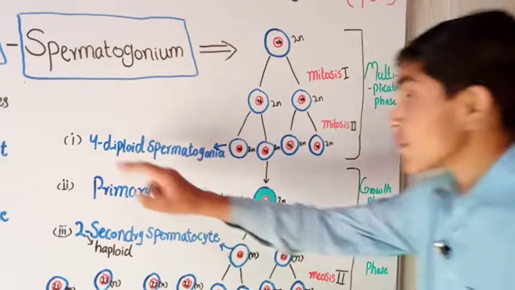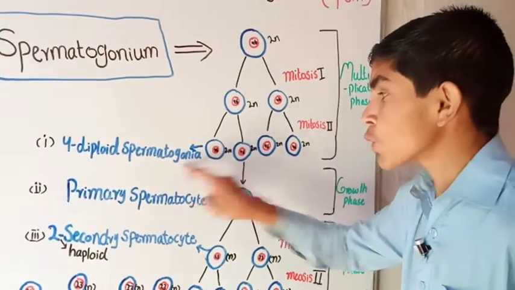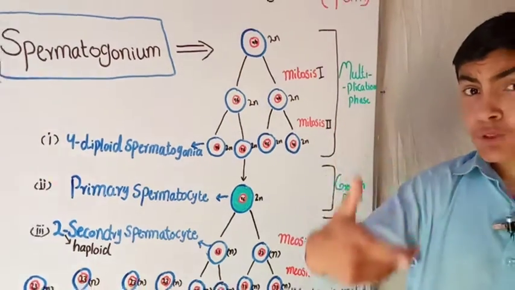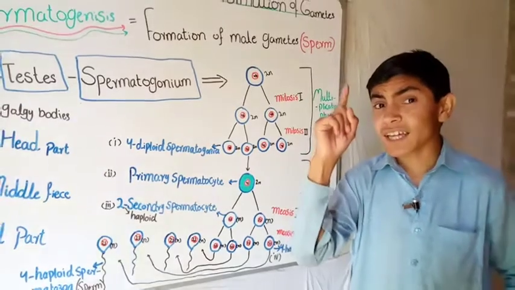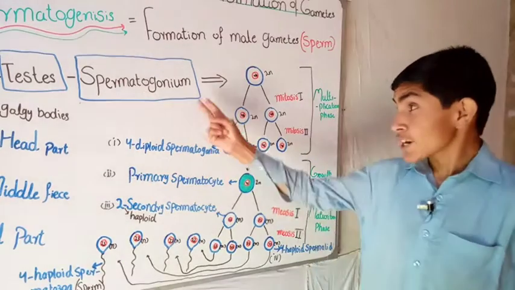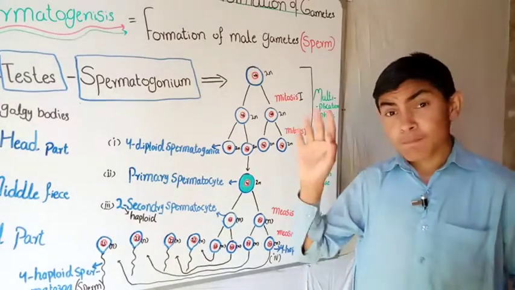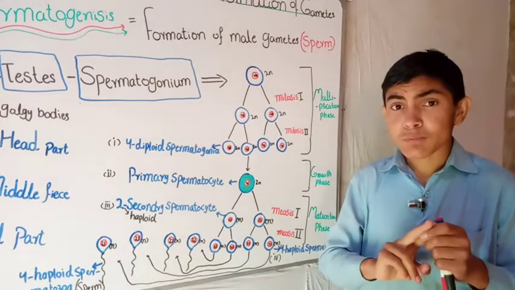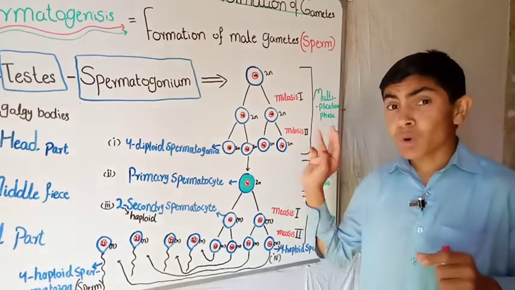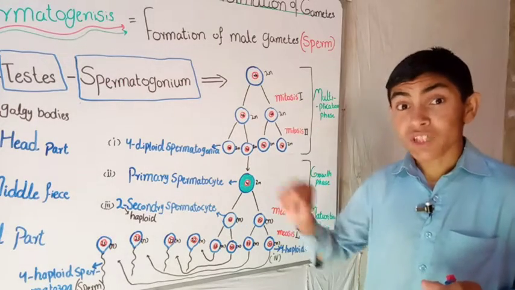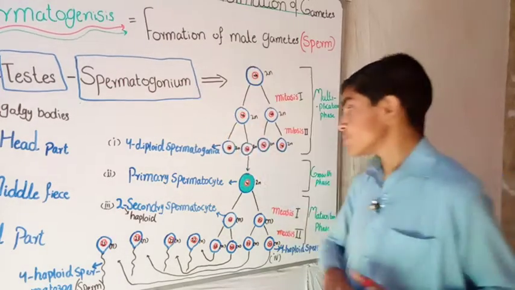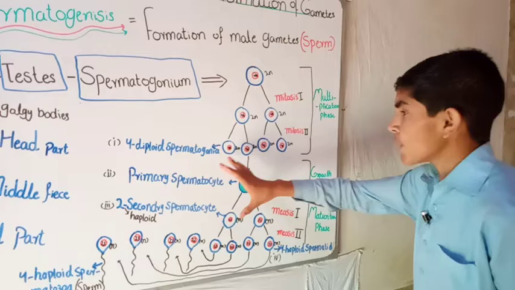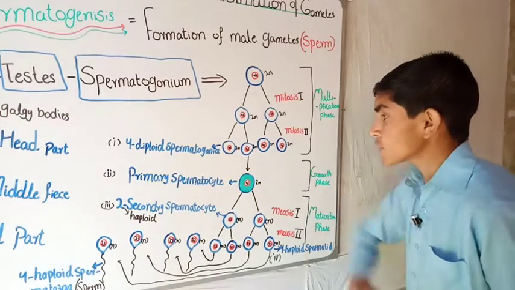So now four diploid spermatogonia are formed from a single spermatogonium. Spermatogonia is the plural of spermatogonium. So the multiplication phase is completed by forming four diploid spermatogonia.